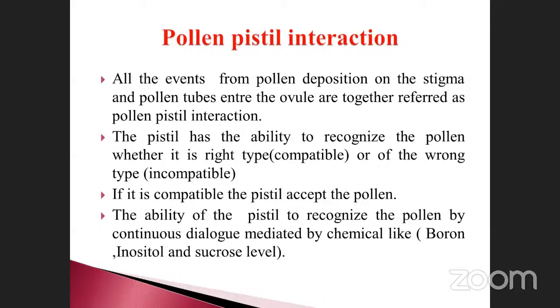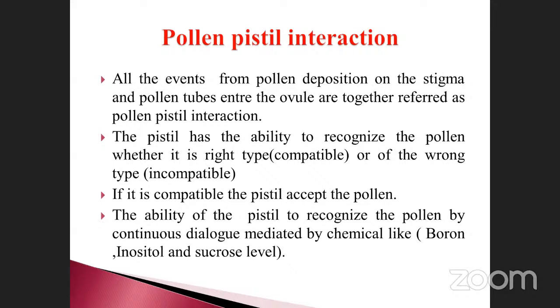This happens before zygote formation takes place. See here, pollen deposition on the stigma. Once the pollen grain is deposited on the stigma, automatically pollen tube formation takes place. After the formation of the pollen tube, it enters the ovule. These two reactions are collectively called pollen-pistil interaction.